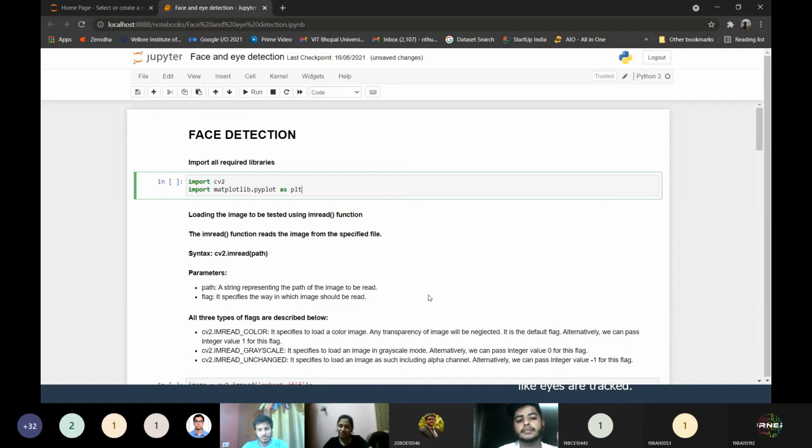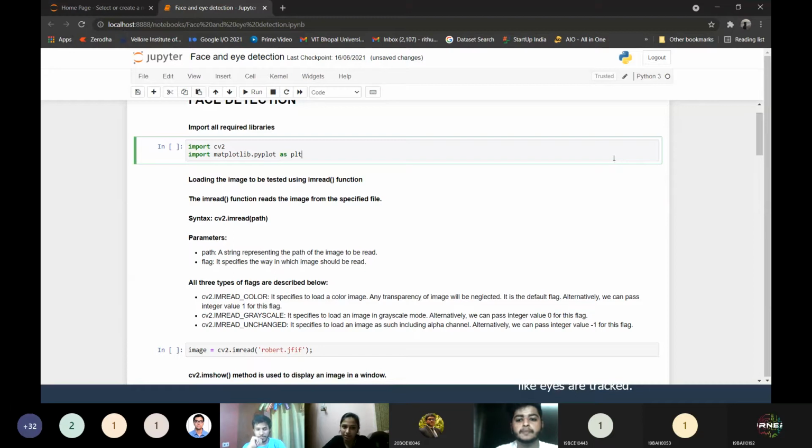Okay, so we have studied the algorithm. We'll now implement it. For every code, we will first import the libraries. We are going to import cv2 because without this, we can't go ahead. And I'm using Matplotlib because I have to work with coordinates. Let's see how it goes now.